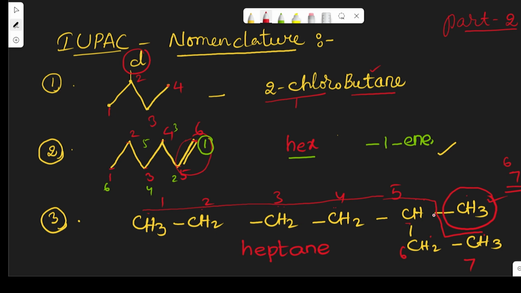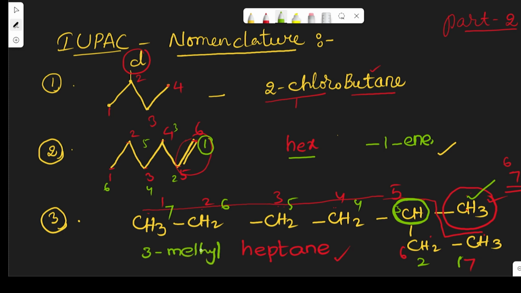See, if we give the number like this, the substituent gets 5-methyl heptane. But we have a rule that when a substituent is present in the compound, it should be given the lowest value. So obviously if the numbering is given from here, 1, 2, 3, 4, 5, 6, 7, then here at the third carbon atom there is a substituent. So obviously its name is 3-methyl